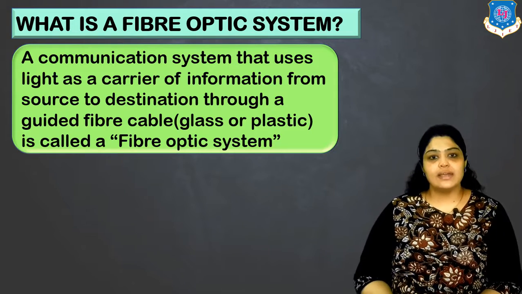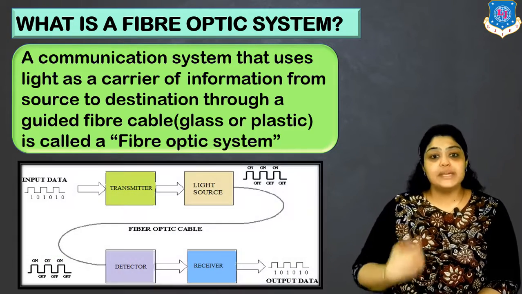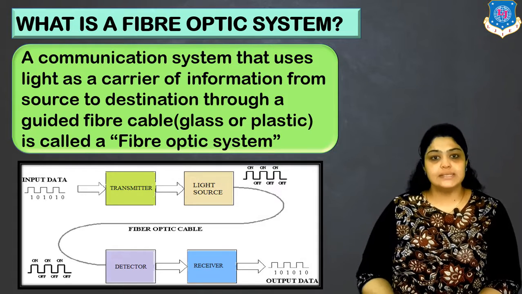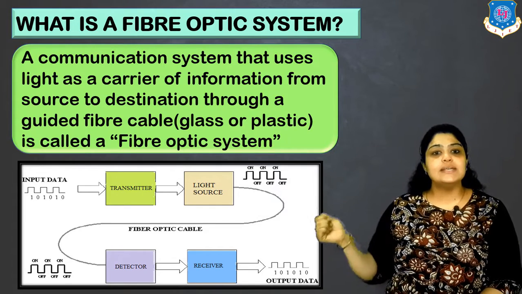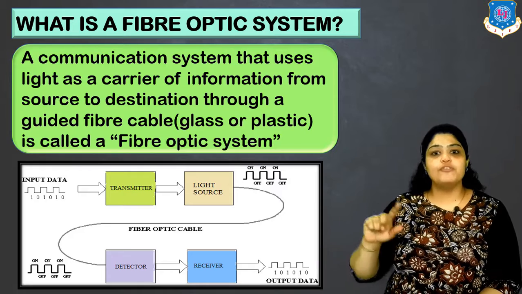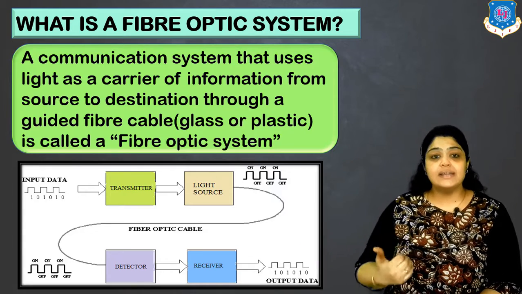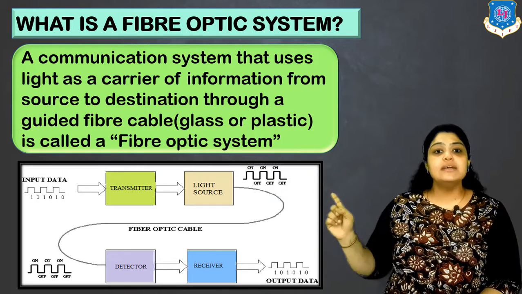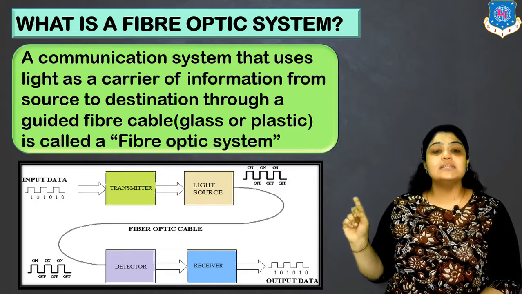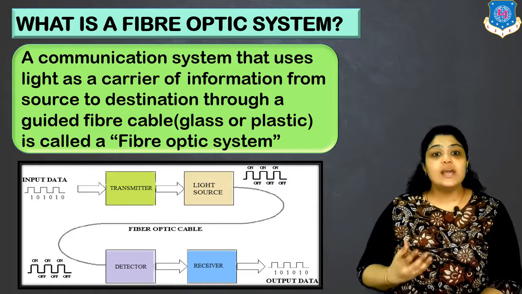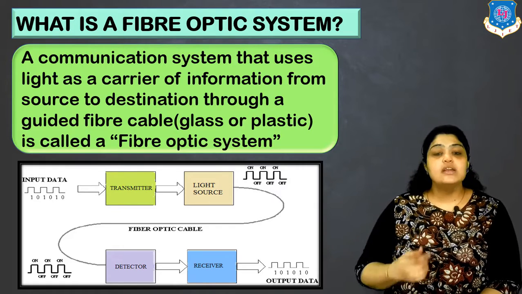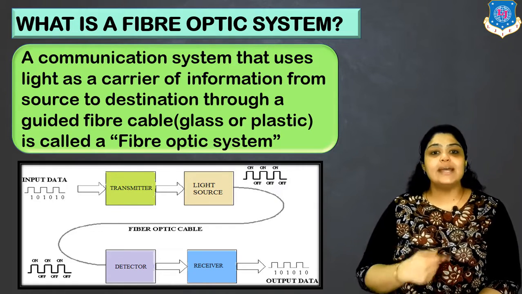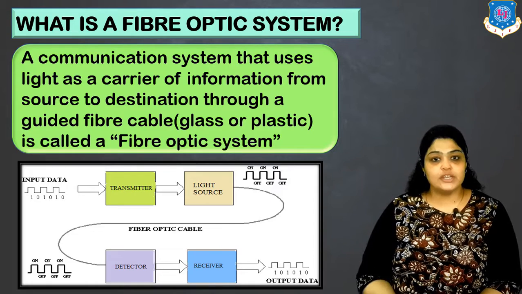Let's have a look at the diagram. This will give you a better picture of what a fiber optic system is. In the diagram you can see that there is an input signal which is in the form of ones and zeros, so it's binary data. Then it is given to the transmitter. The transmitter then converts it into a light source. Why? Because we are using a fiber optic cable. Fiber optic cable uses light as a carrier to transmit the information.